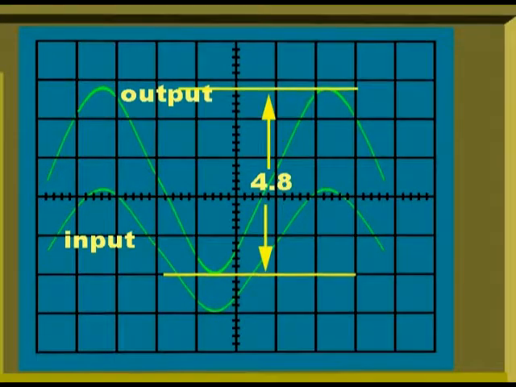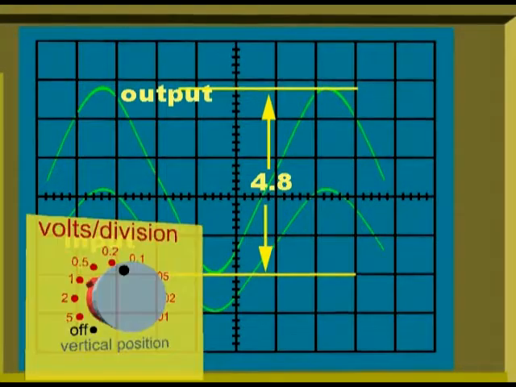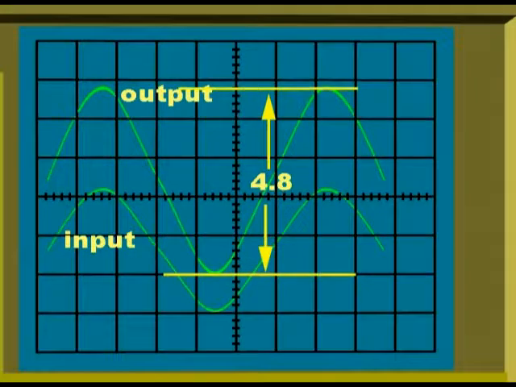The peak-to-peak value of the output voltage covers 4.8 divisions. Each division has a value of 1 volt. Therefore, the output voltage of the amplifier is equal to 4.8 times 1, which is equal to 4.8 volts.